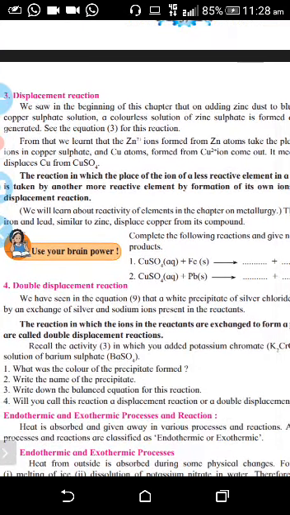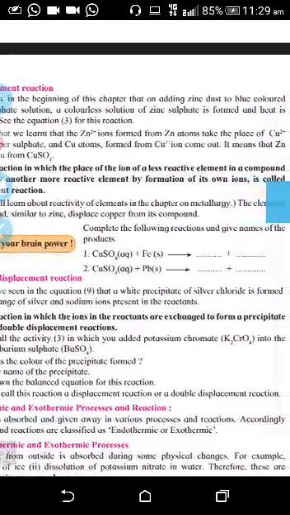Now the third type of reaction is displacement reaction. What is the displacement reaction? The reaction in which the place of the ion of a less reactive element in a compound is taken by another, more reactive element by formation of its own ion is called displacement reaction. Now what is the meaning of this? One example is given here, but it is given in the fill-in-the-blank form, so I'll tell you the same example.